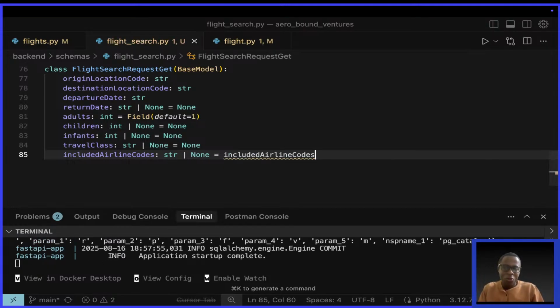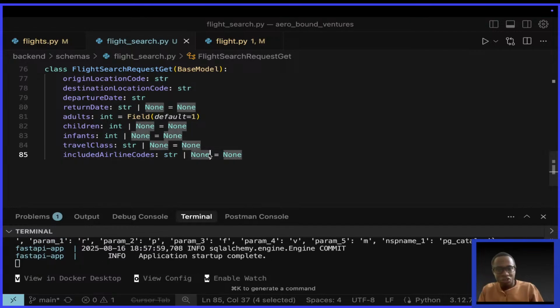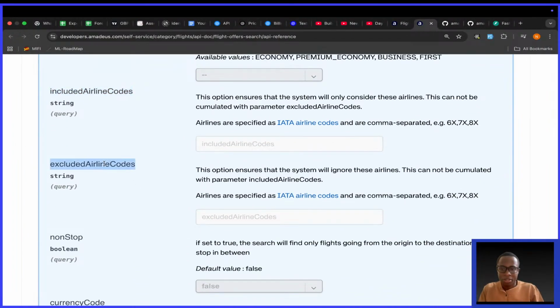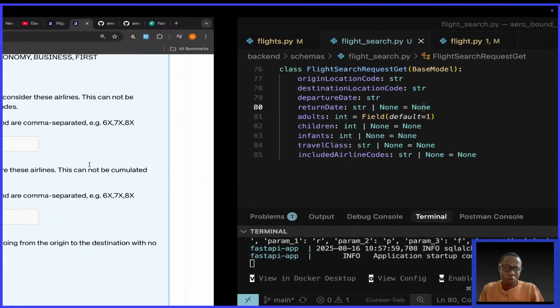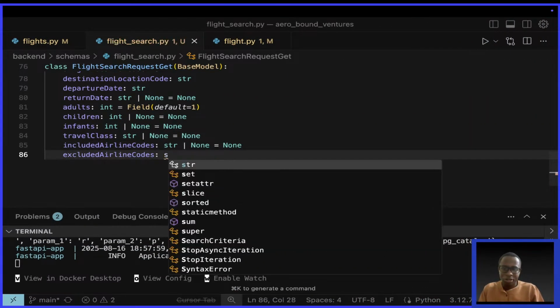Where are you watching from, Daniel? So a string or none and default value none. So all these are optional. We're seeing none, none, none, none as the default value. They say exclude. This is simply the same thing as this. If you want to exclude airlines, this one will also be the same thing. I'll just copy.